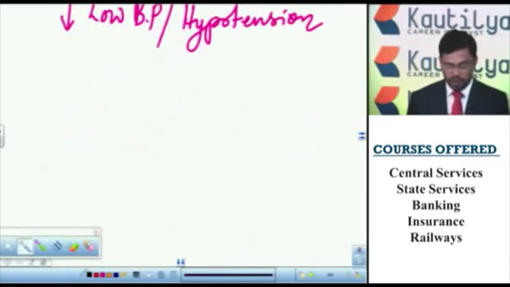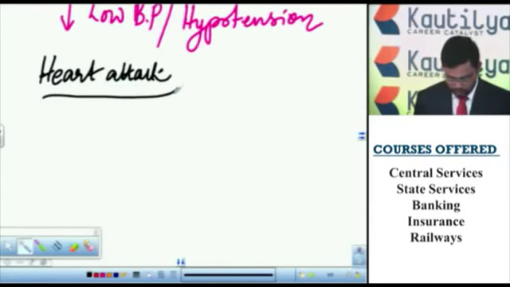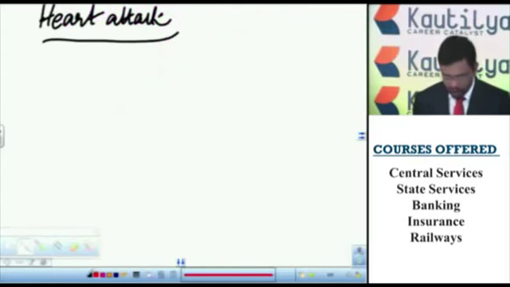So, the main reasons for heart attack. There are various factors responsible for this heart attack.